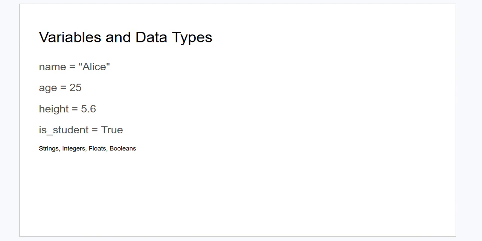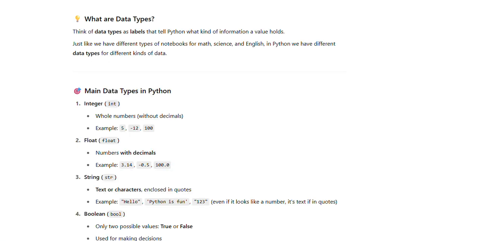Let's start with discussing variables and data types. So what are data types? Data types are labels that tell Python what kind of information a value holds. Just like we have different types of notebooks for math, science, English, in Python we have different data types for different kinds of data. The main data types in Python are integer, that is int, whole numbers without decimals. Example, you can see here 5, minus 12, 100. These are whole numbers, without decimals.